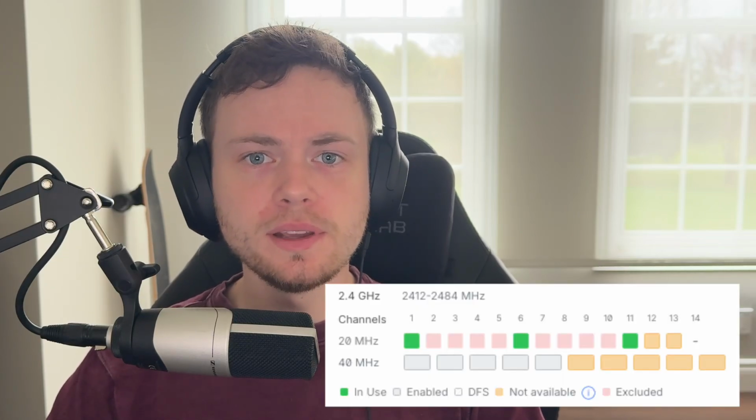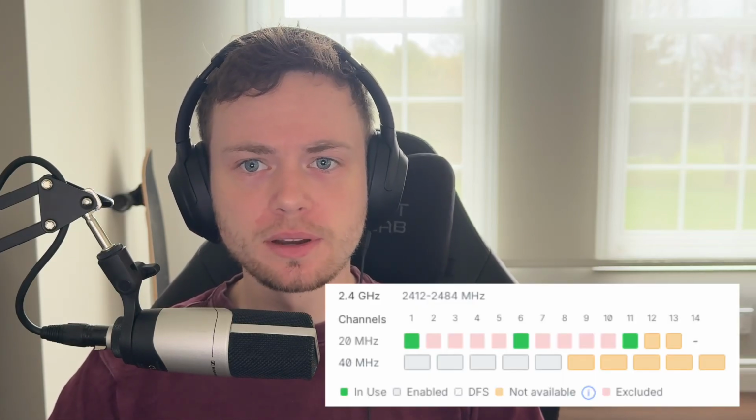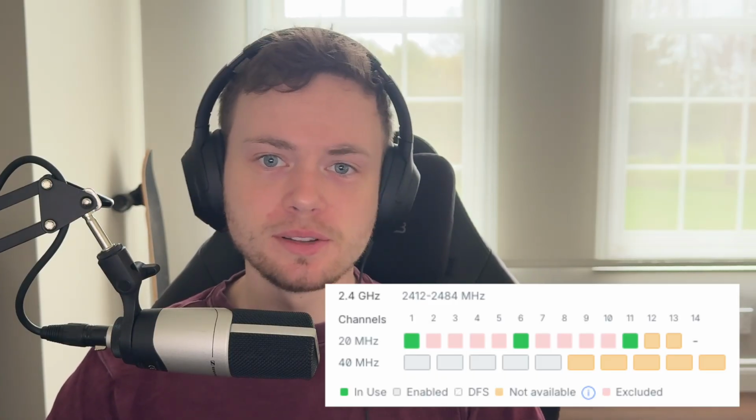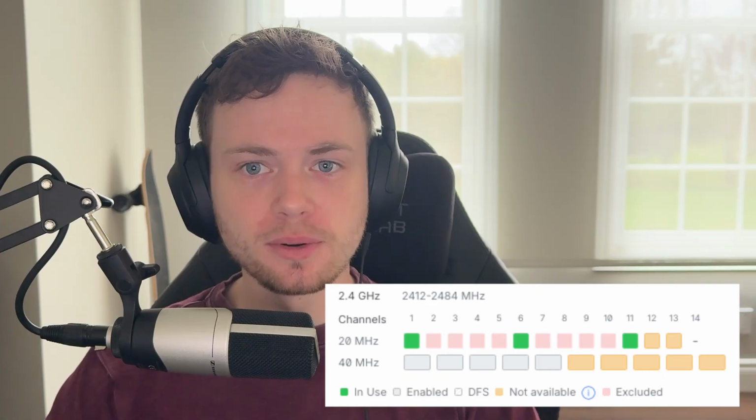We all know the rules for 2.4 GHz. There are only 3 usable non-overlapping channels in North America: 1, 6, and 11. That has been drilled into any network engineer who spent more than 5 minutes optimizing a 2.4 GHz network. But here's the thing, a lot of people don't realize that 5 GHz is even more particular.